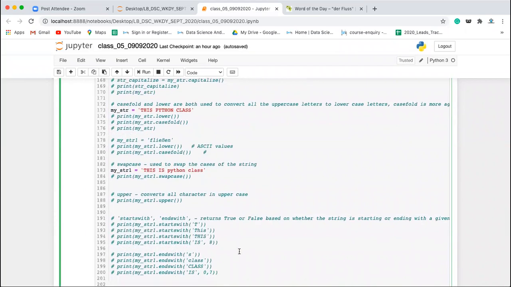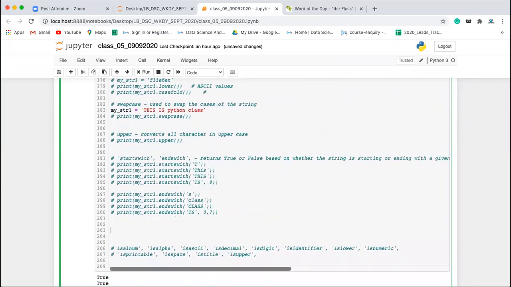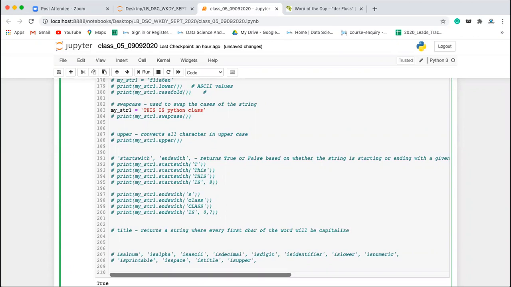Okay, anyway, let's come. Title method, basically what it does. So title method returns a string where every first character of the word will be capitalized. For example, let's say we have print, my underscore str1 is equal to, this is Python class.